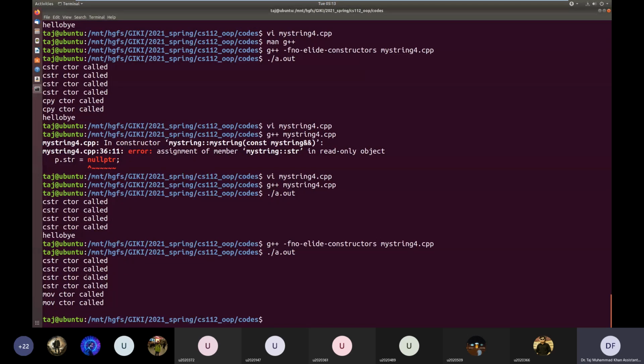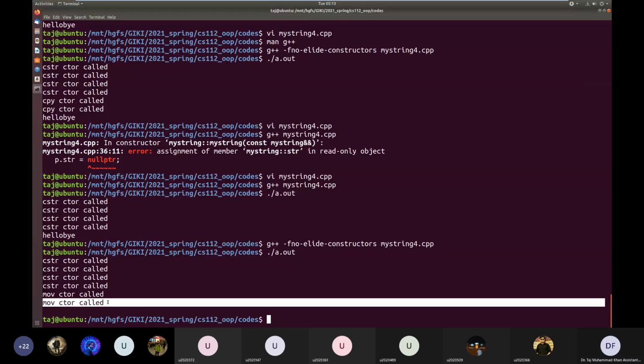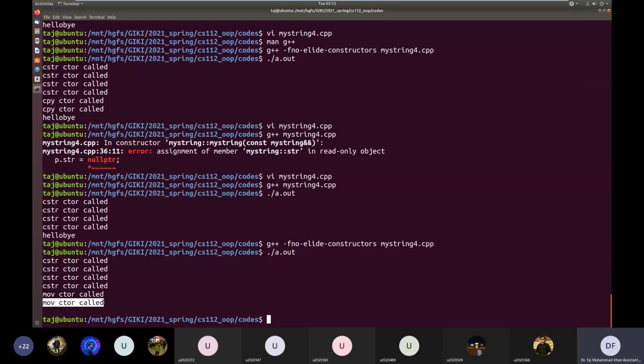Okay. And the move constructor is being called because it's being created from an R value type. So this one is being called for the S4. Instead of copying data from temp, we are stealing the data, which is much quicker than copying data, especially when data is large. And this one will be called for that temporary object.